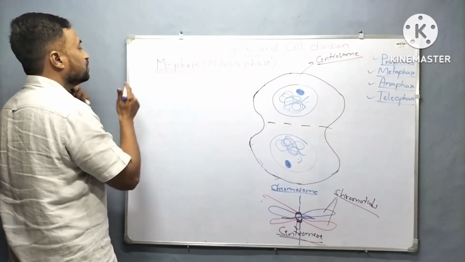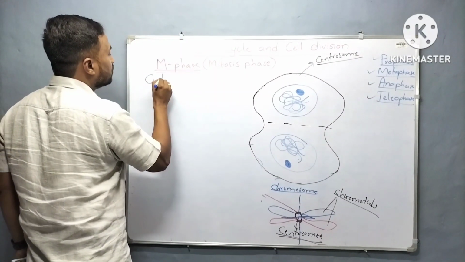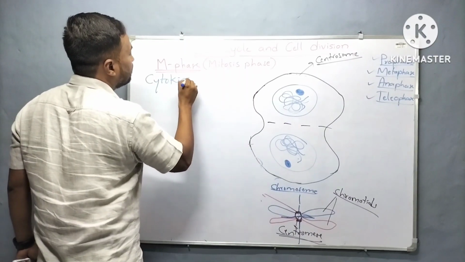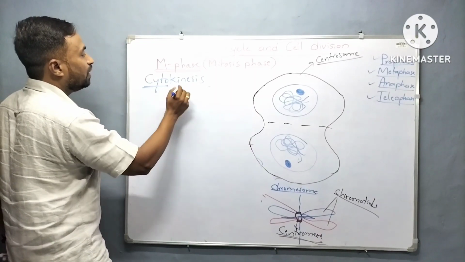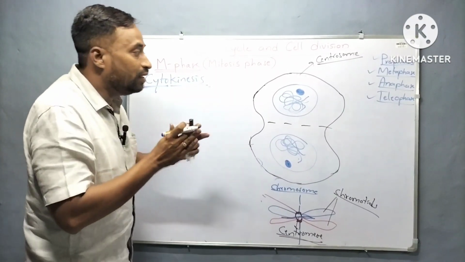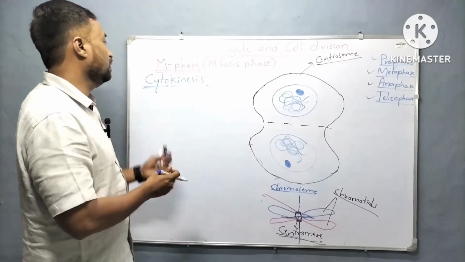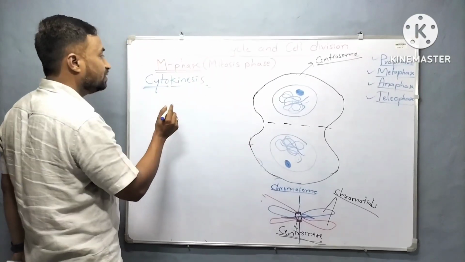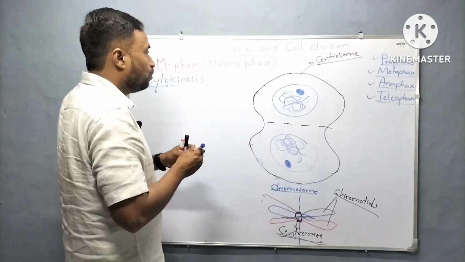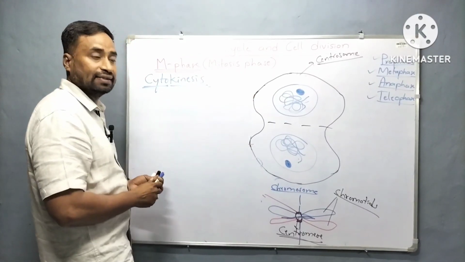Now we are going to study cytokinesis. Here cyto refers to cell, kinesis refers to division. Cellular division occurs in cytokinesis. Let's see what happens during cytokinesis.